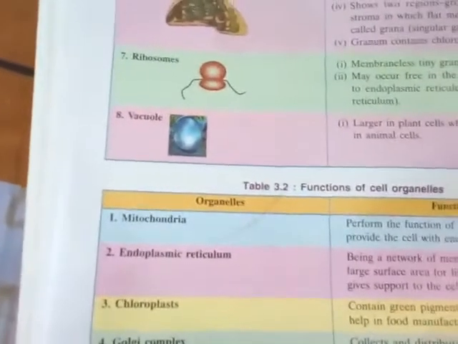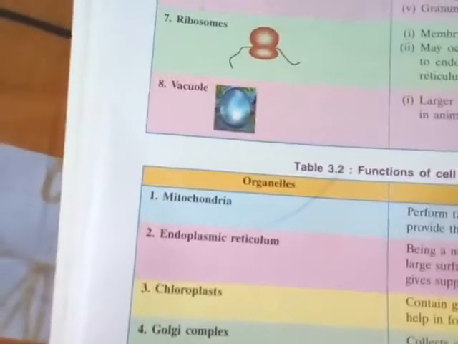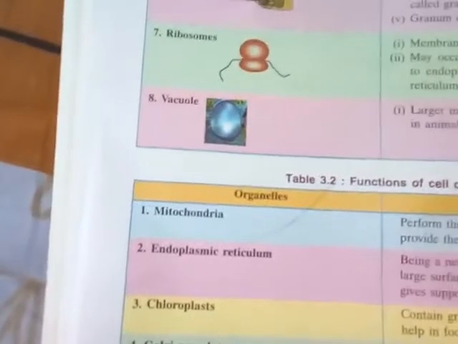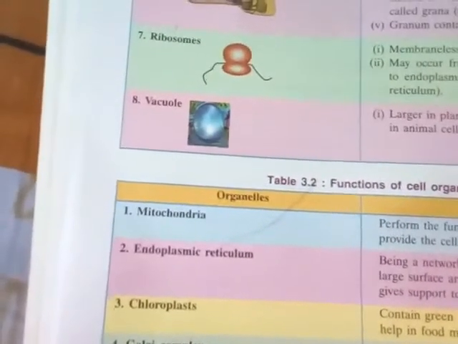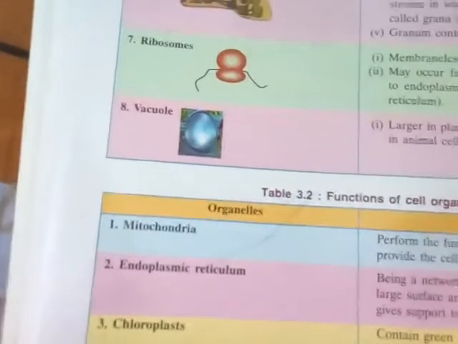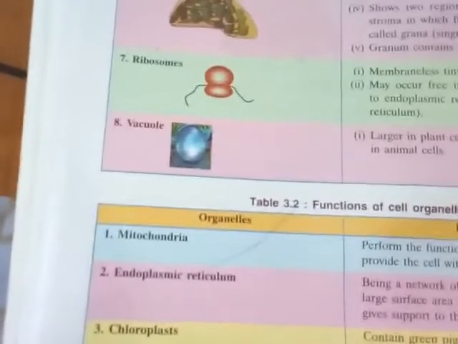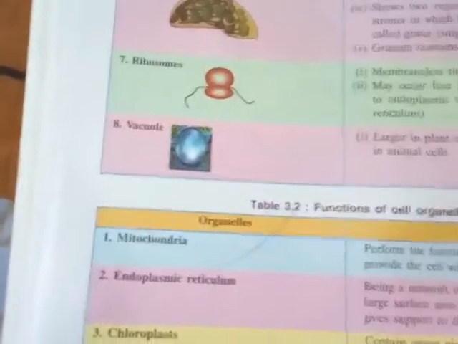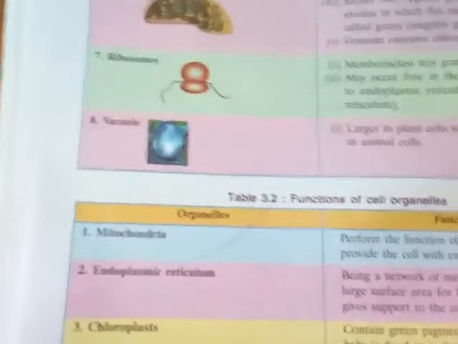The fourth thing is the Golgi bodies, which collect and distribute the substances made in the cell, for example protein synthesis and the secretion of many materials. Suppose many things are required by our cell, because the cell needs food and other things also. So the Golgi complex, or Golgi bodies, provides these things throughout the cell.